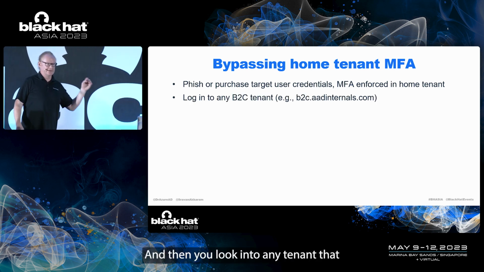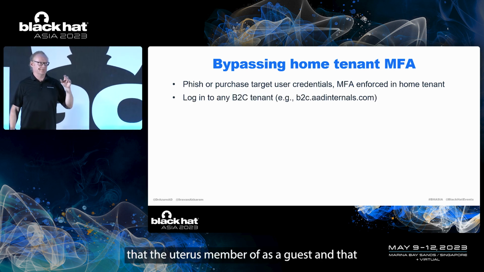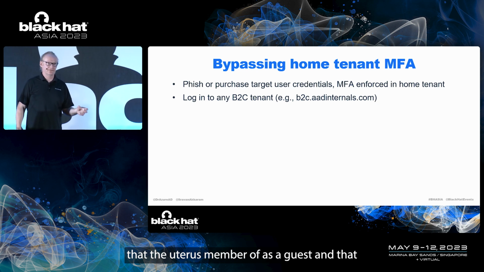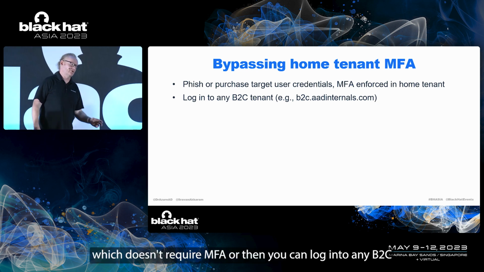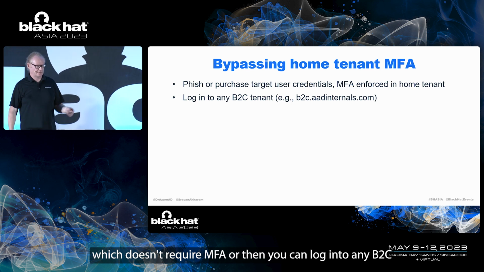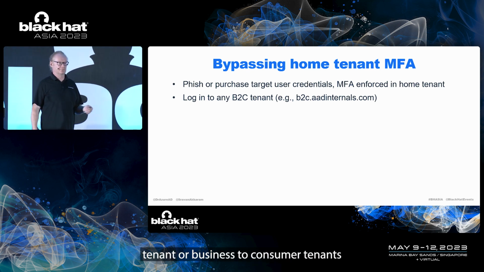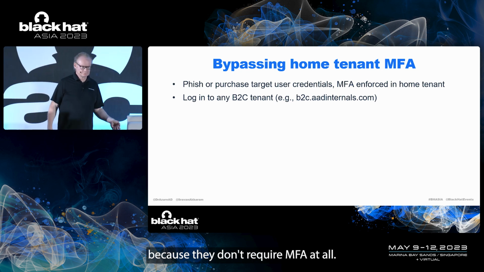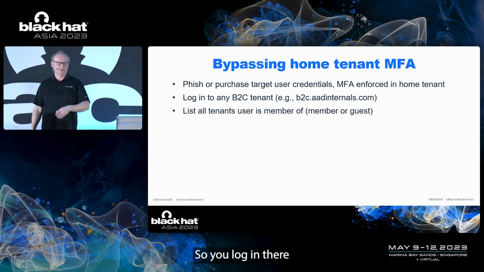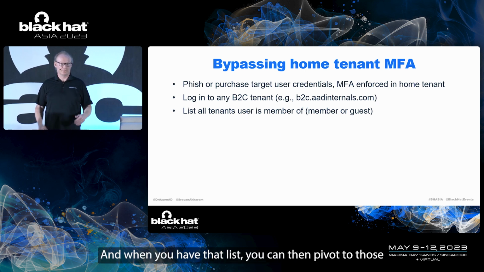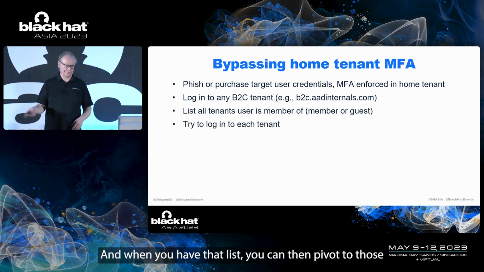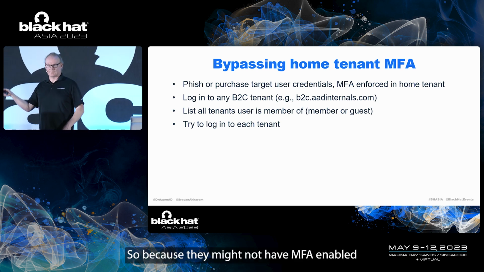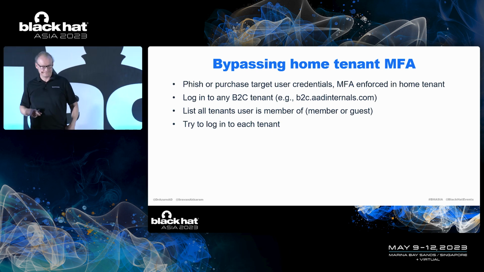And then you log into any tenant that the user is a member of as a guest, and which doesn't require MFA. Or you can log into any B2C tenant, or business-to-consumer tenants, because they don't require MFA at all. So you log in there, and then you can list all the tenants that the user is a member of. And when you have that list, you can then pivot to those, try to log into those, because they might not have MFA enabled.